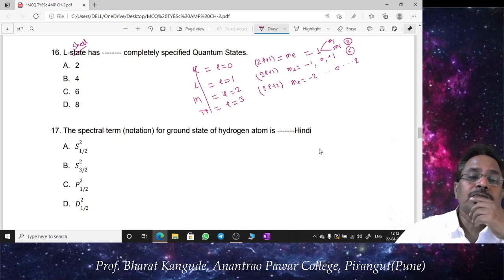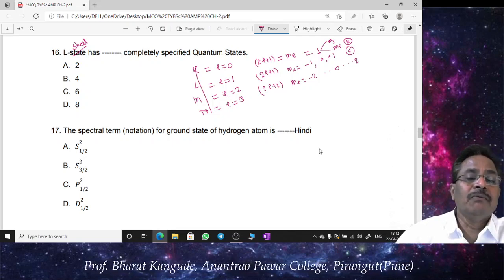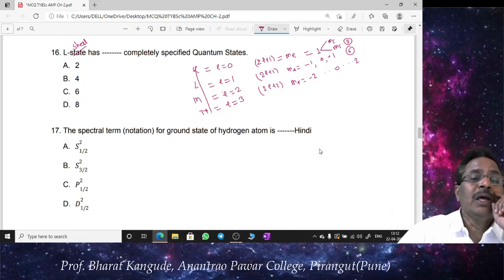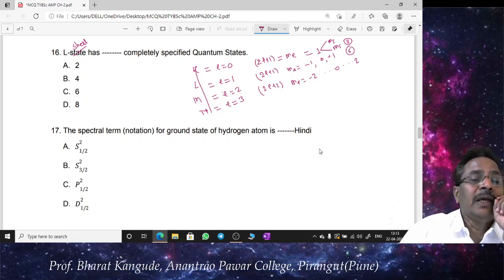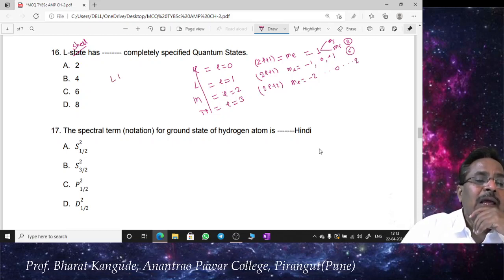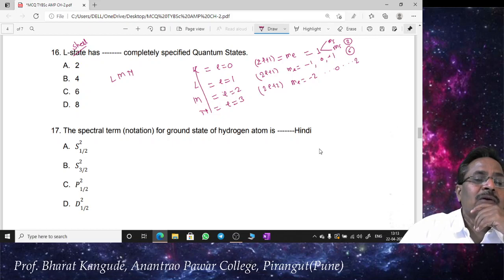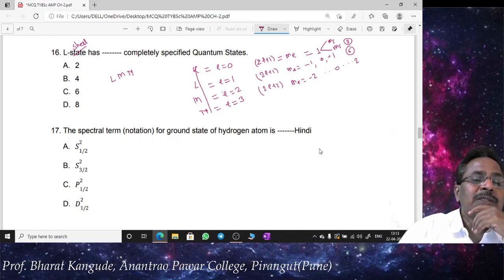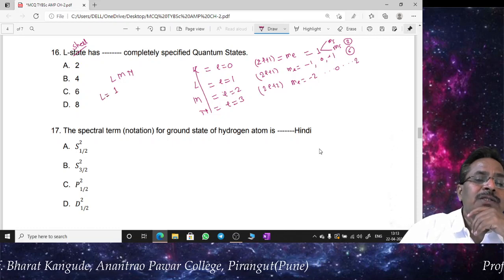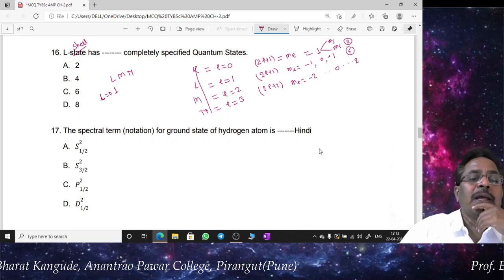There is something we have not given correctly, this question has not been asked correctly. Actually, what we have been asked is the L state. Okay, L state means L, M, N states, these are called states. So L state means I think we are having the value of l equal to 1, the orbital angular momentum quantum number l equal to 1.